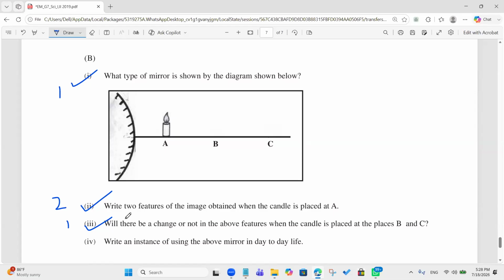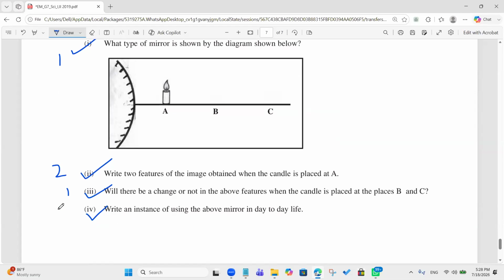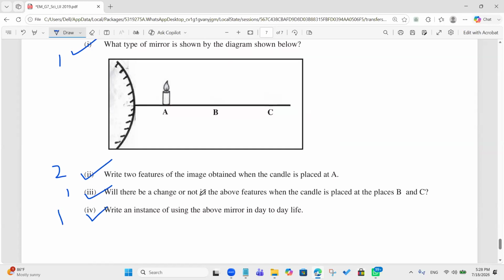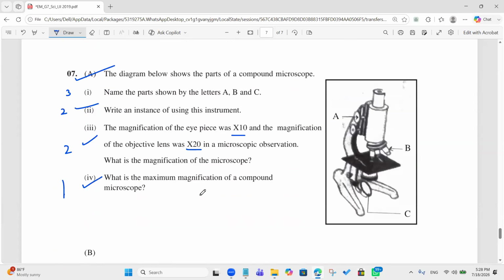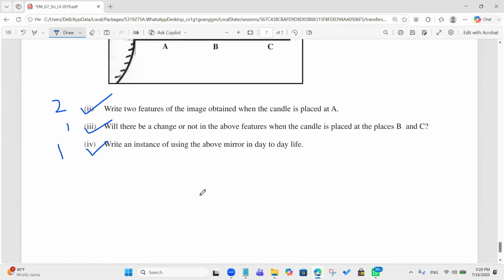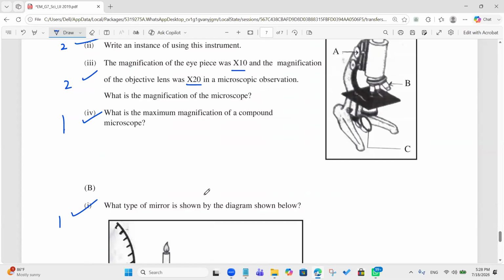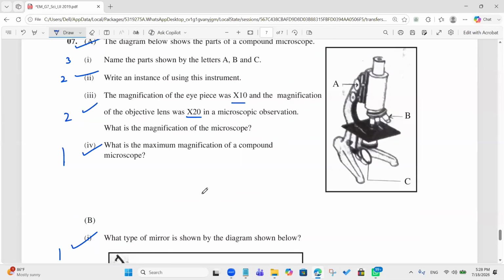Write an instance of using the above mirror in day-to-day life. We answered it. Tell me, what's the instance where we use it? Side mirrors, road bends. Yes, you can take it.